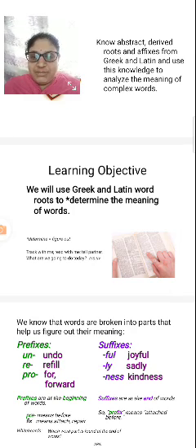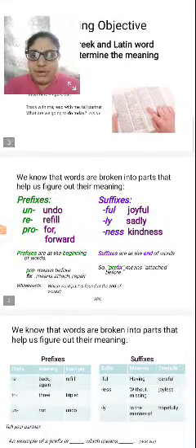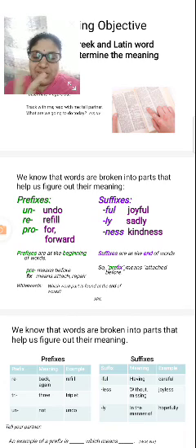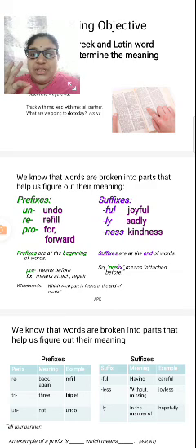Determine here means figure out. Track with me, read with me, tell your partner. What are we going to do today? These are the root words, and we know that words are broken into parts that help us figure out their meaning. So the words are broken into two parts, which give the meaningful figure. The two broken parts are the prefixes and the suffixes.